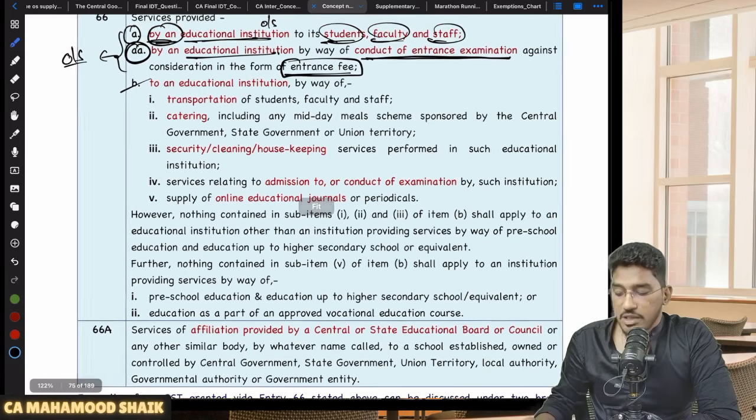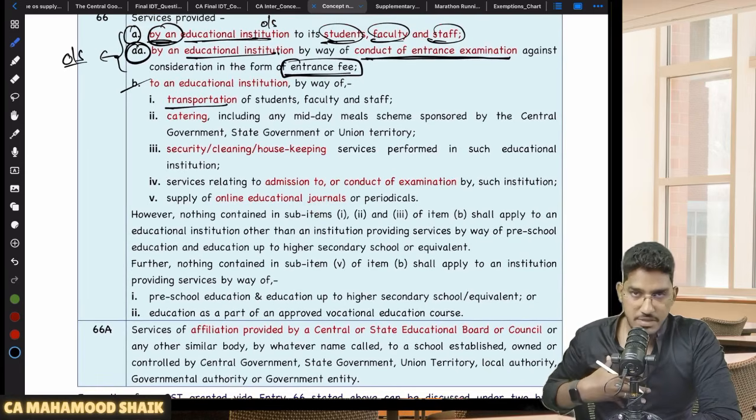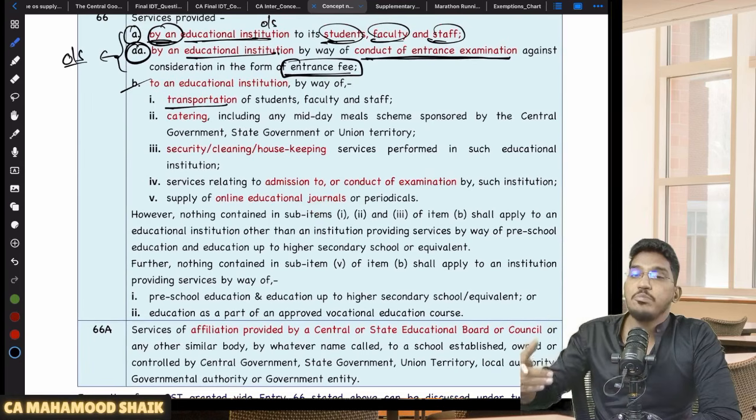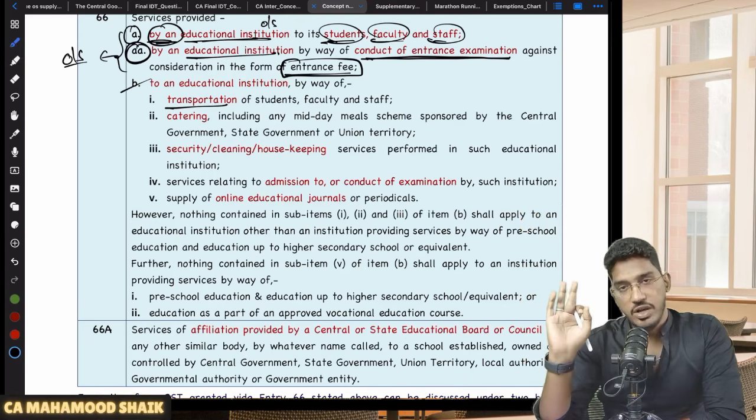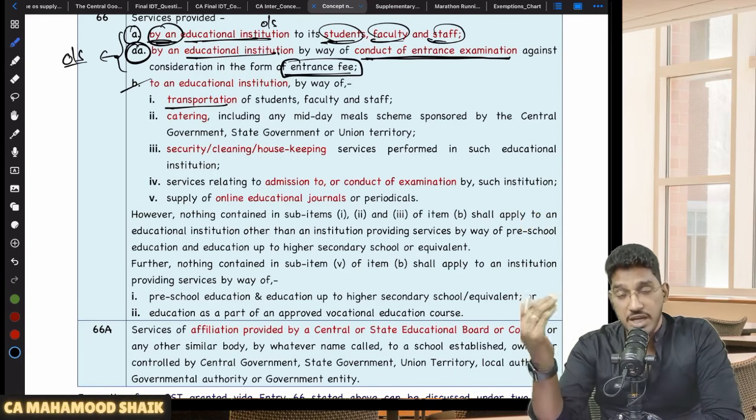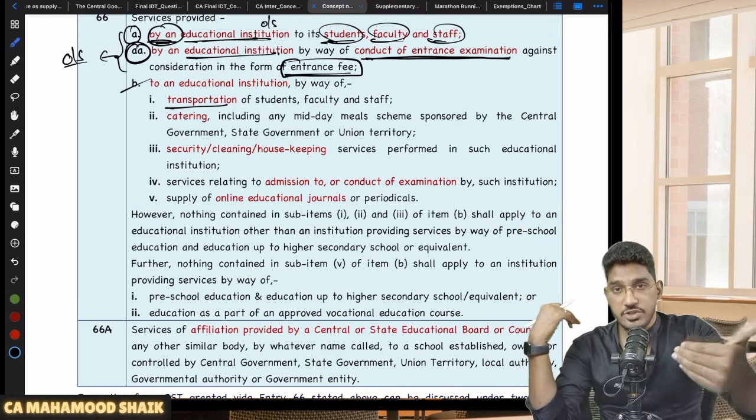So they went to some other person to provide that transportation facility. So I'm owning a bus, I'm a bus driver, and I'm providing transportation services to an education institution. I'm not talking about services provided by an education institution. I'm talking about services provided to an education institution.